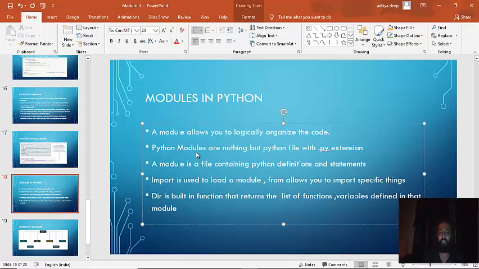A module contains Python definitions and statements. It is used by the import statement. You can also use from. dir is a built-in function that will return all the functions and variables inside that particular module. Okay, so if you remember, I was trying to fetch the current working directory. Then I had imported a module called OS. So I wrote there import os, and then inside that I wrote os.getcwd, get current working directory.